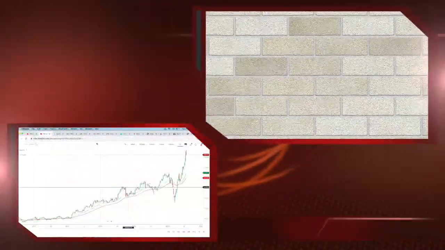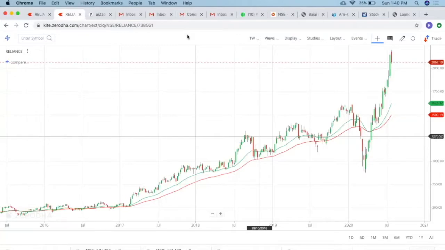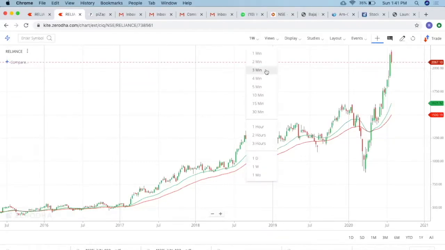So this is my Zerodha online platform. I've taken the example of Reliance. This is the Reliance chart. I've taken the candlestick pattern. First you have to select the time frame. For investments, I have selected 1 week. You can get a lot of options, from 1 minute, 2 minutes to 1 day, 1 week, 1 month. For investment on a long term, it's always better to select 1 week.